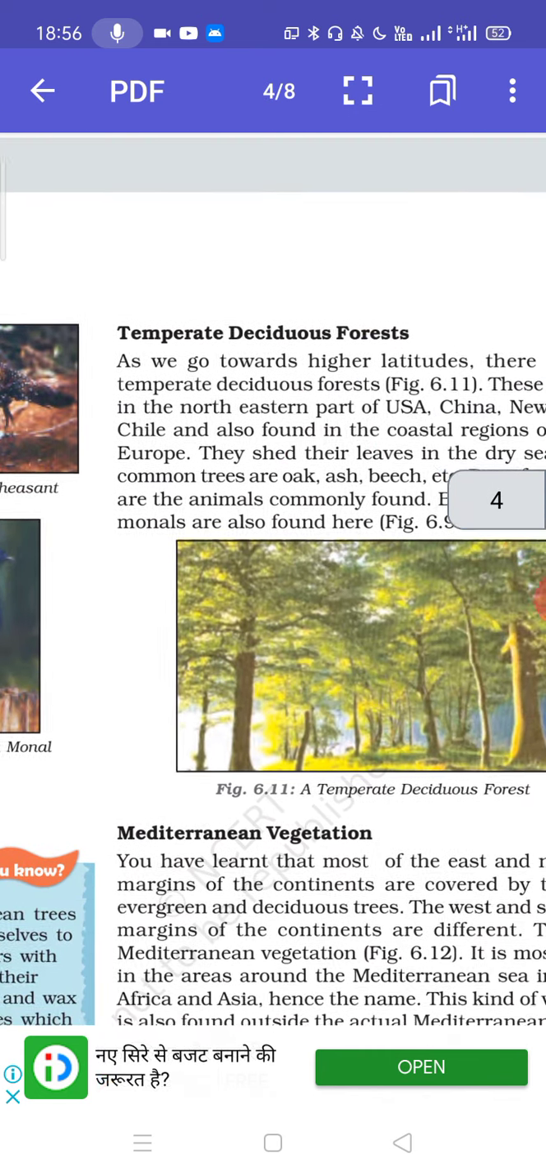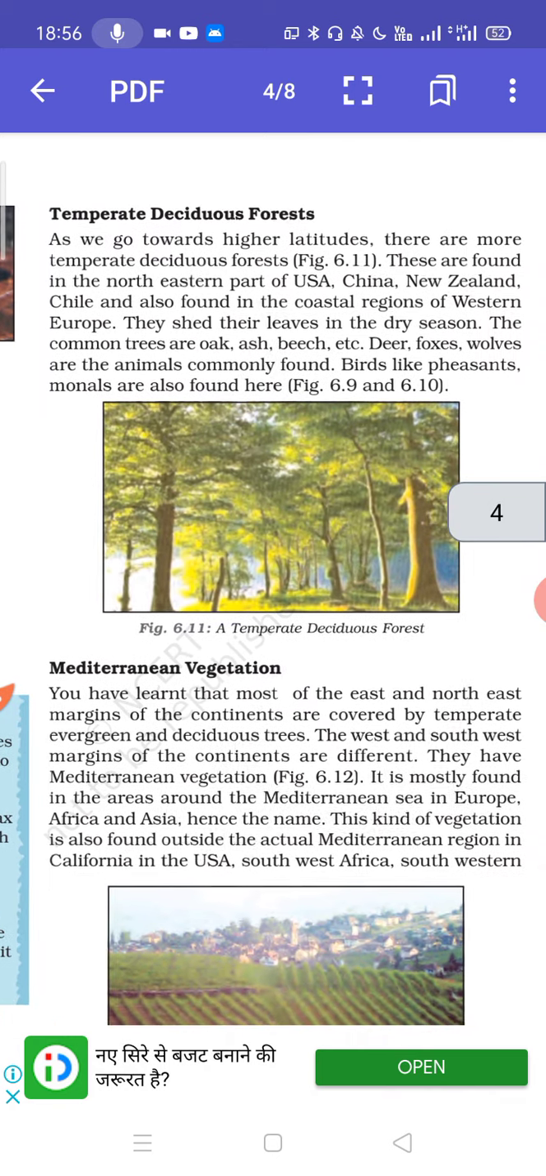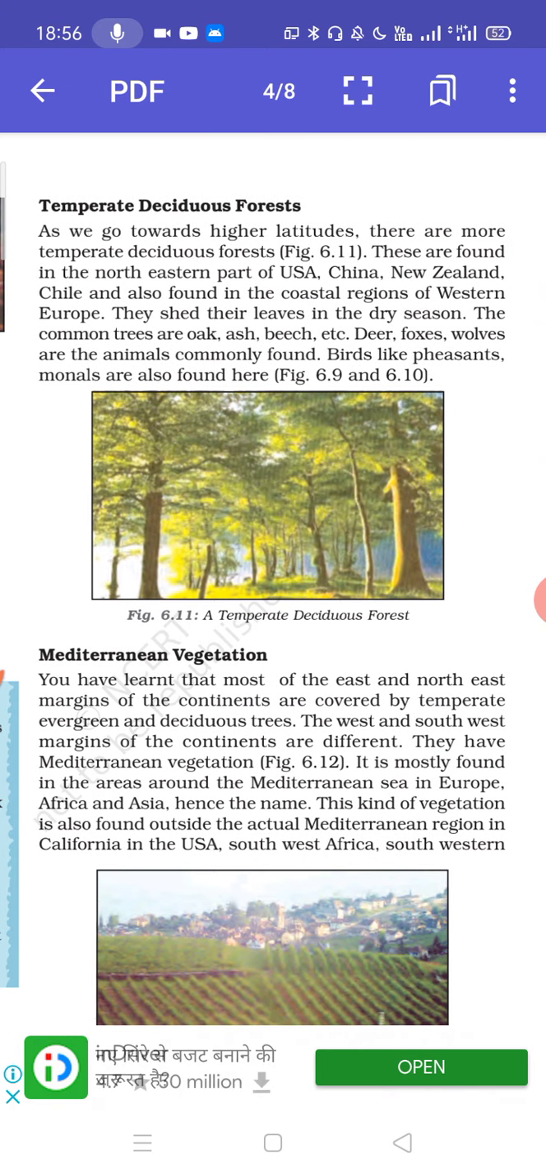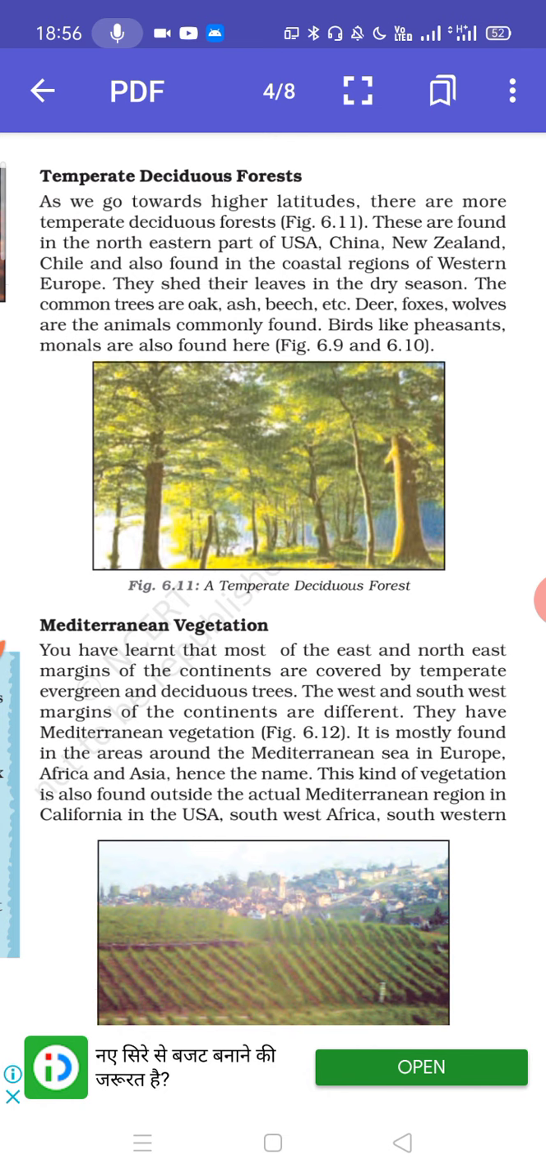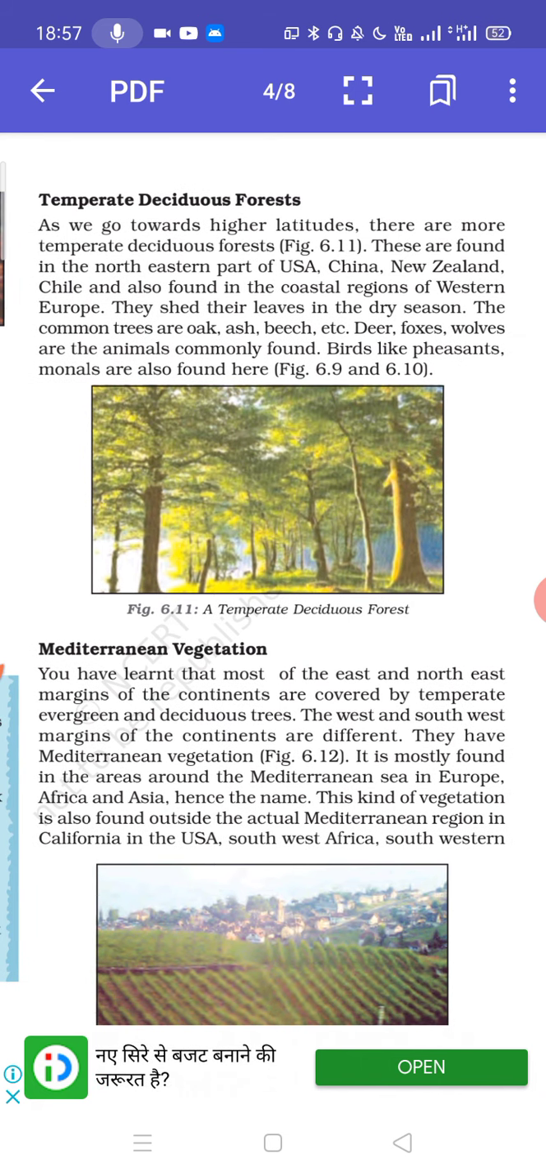So you can see the differences and understand them. Now comes temperate deciduous forest. Now they are found at higher latitudes. That means when you move higher and higher, then you will find this temperate deciduous forest. Now in northeast USA, China, New Zealand, Chile, West Europe. Since it's deciduous, obviously they will shed their leaves once in a dry season.